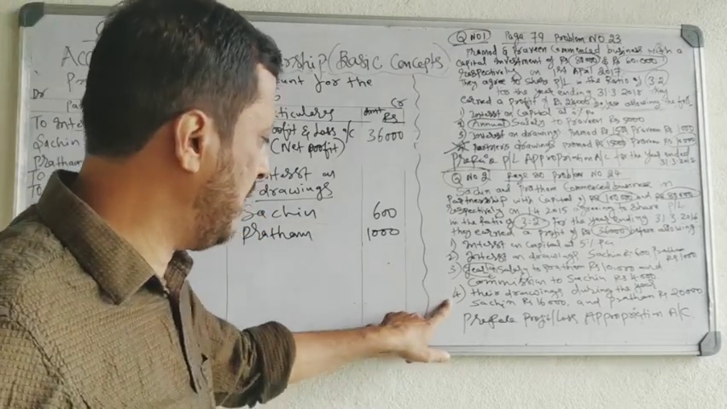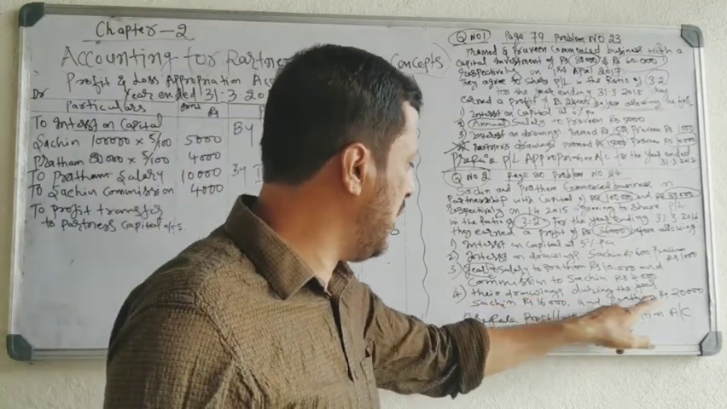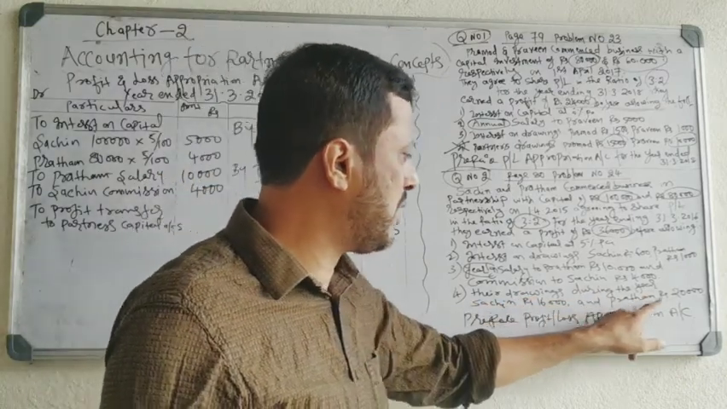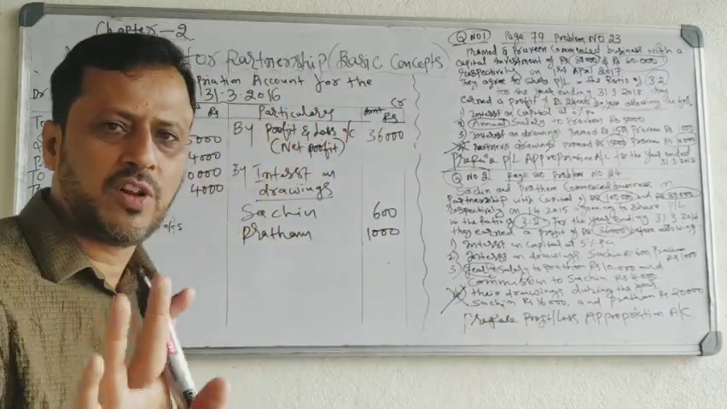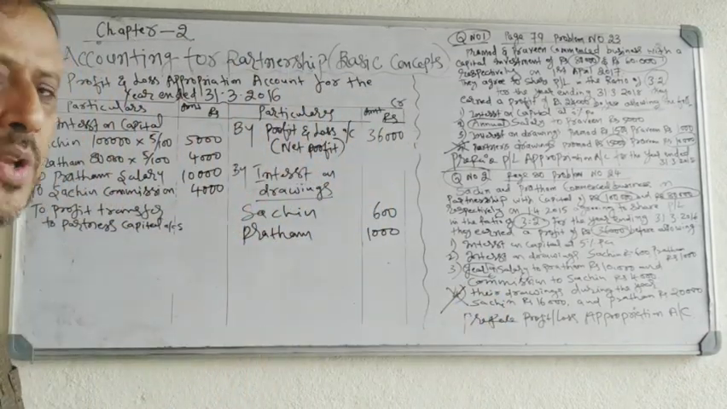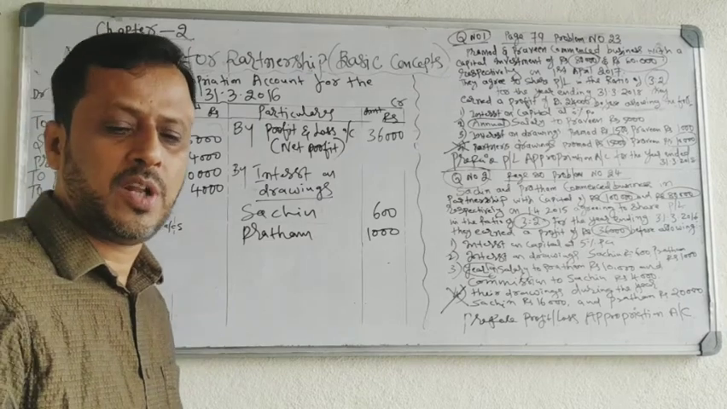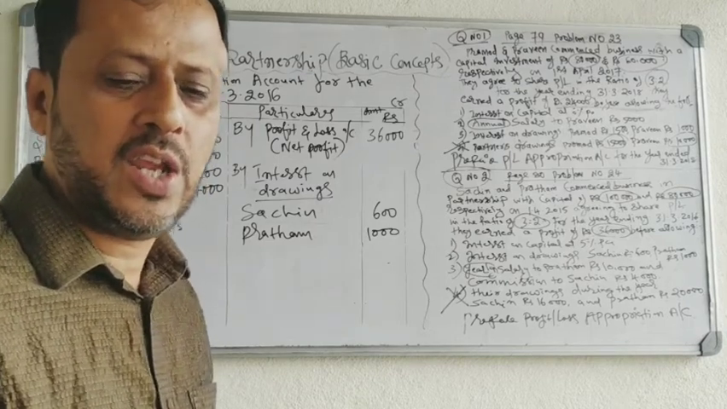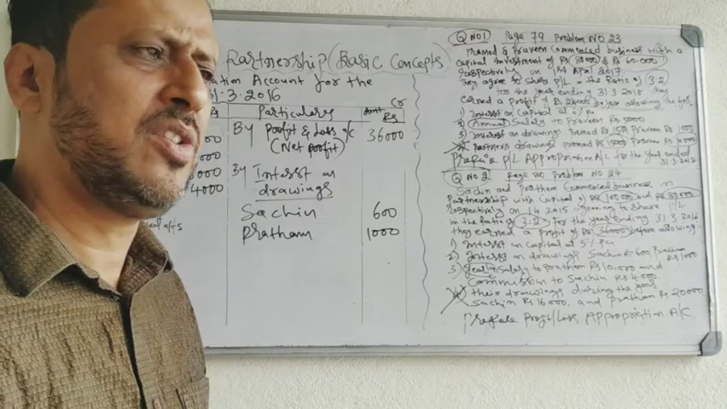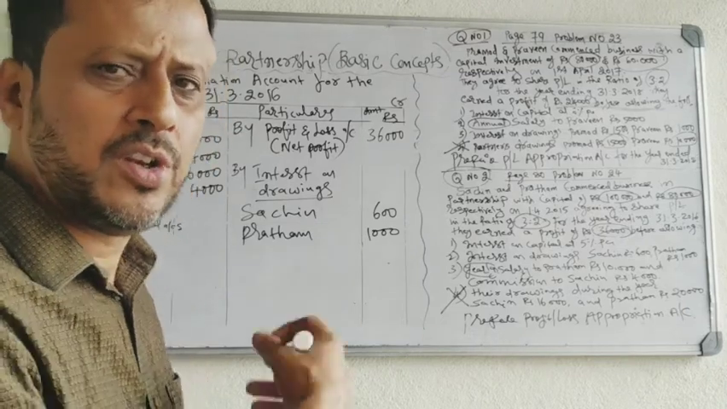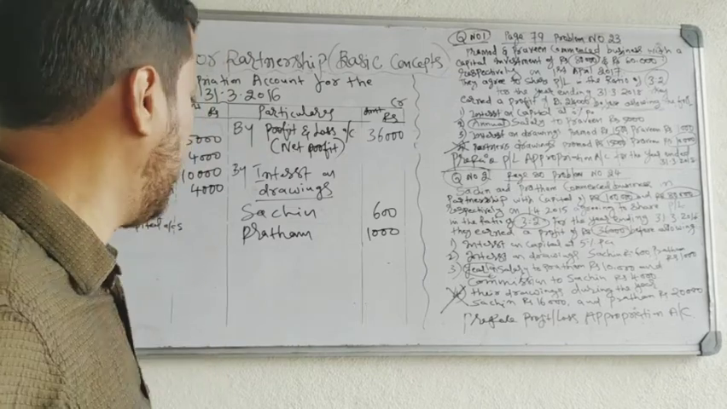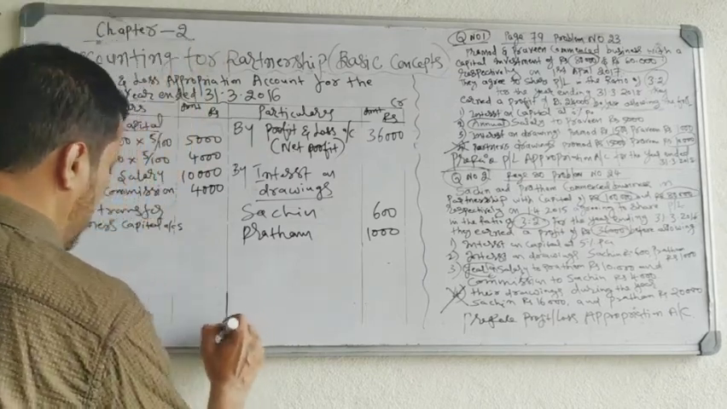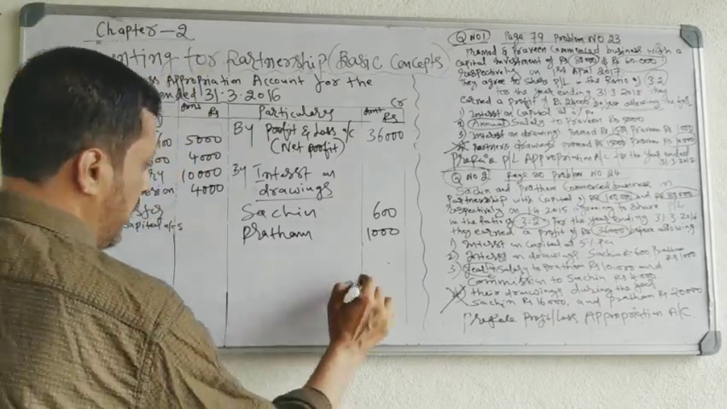And the last adjustment, their drawings during the year, Sachin 16,000, Pratham 20,000. Don't record these drawings. Drawings will not be recorded in the account. Appropriation is only interest on capital, interest on drawings, salary, commission. These four are appropriations. If any other expenses are given, you have to take them, but you should not take capital and drawings. Okay, so we have completed the problem. Now we will see what is the remaining profit in the account.